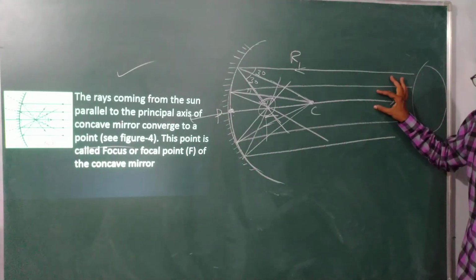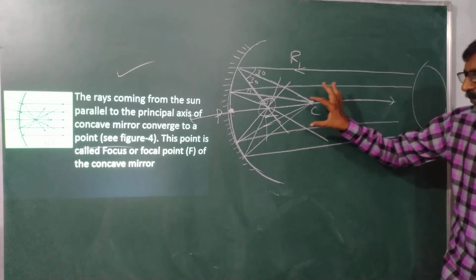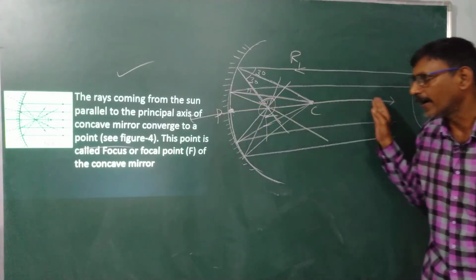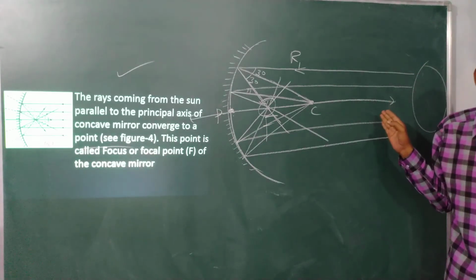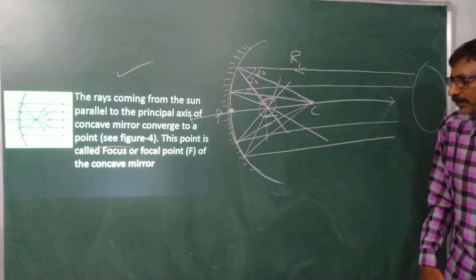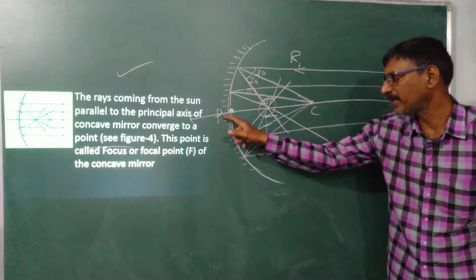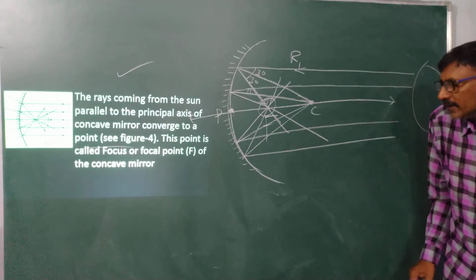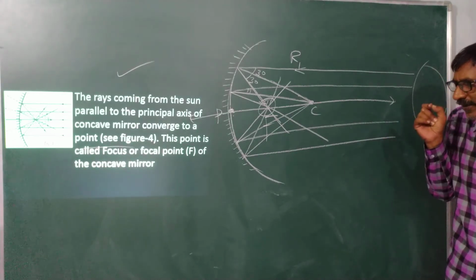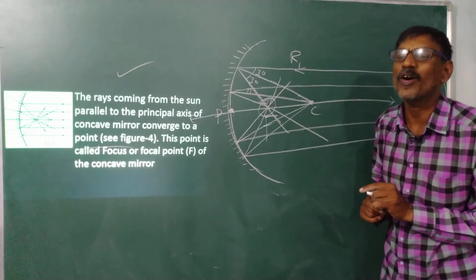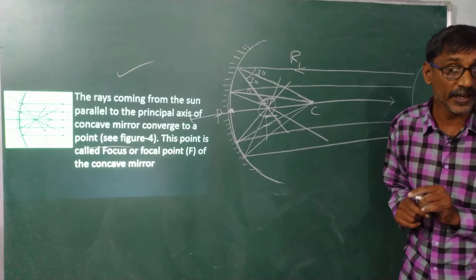On this principal axis we can find the center of curvature, the focus and the pole. They all lie on the principal axis. Very, very important point: F must be between P and C, and it is the midpoint. The distance between focus and pole is the focal length. This is very, very important.